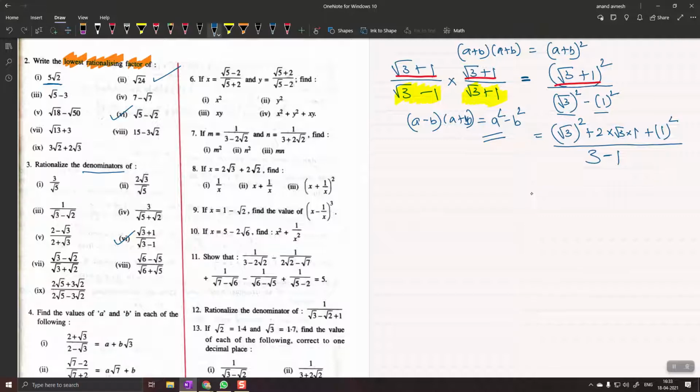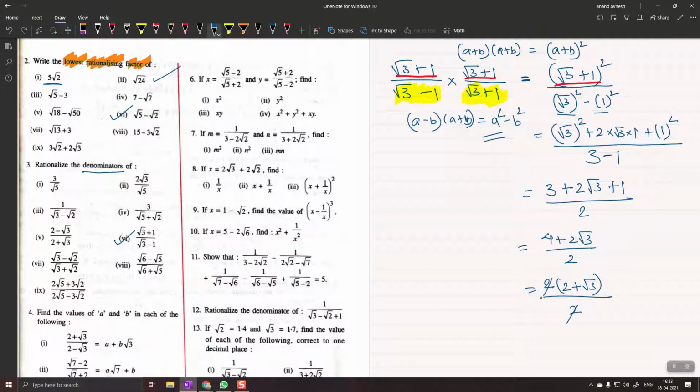Don't get confused here. Next step, I will simplify the numerator. Root 3 square is 3. 2 into root 3 into 1, 2 root 3, plus 1 plus 1. 3 minus 1, 2. 3 plus 1, 4, plus 2 root 3, the whole upon 2. 2 comes out common. Inside you will be left with 2 plus root 3, the whole upon 2. 2 gets cancelled. I get 2 plus root 3 as the answer. And this is my final answer.